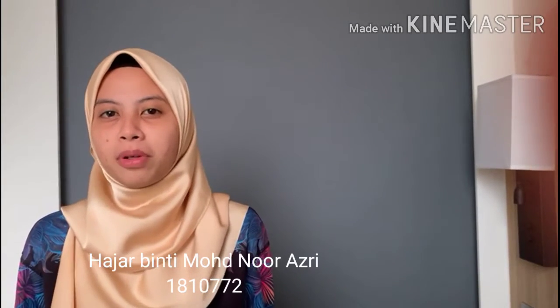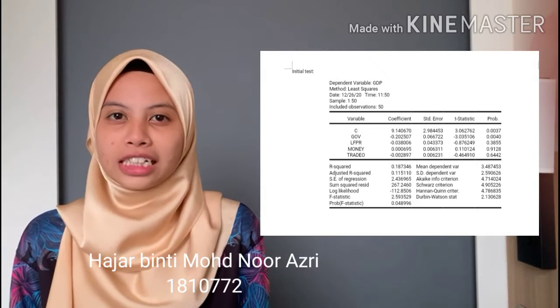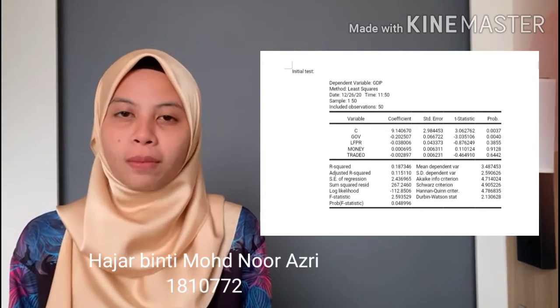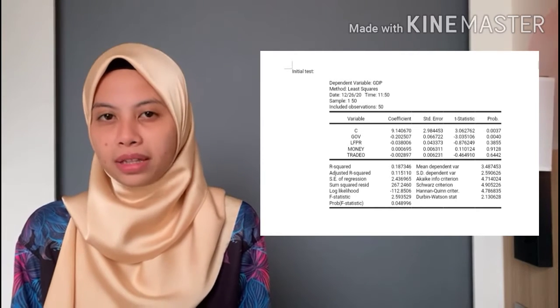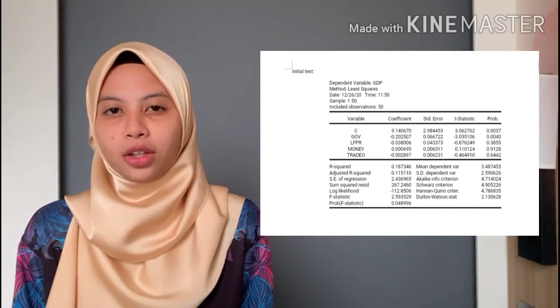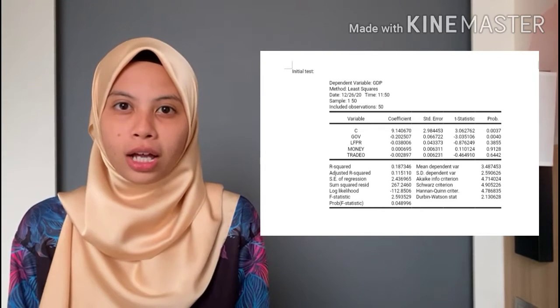After constructing the multiple regression equation, we then run the equation in EViews to see the result. Shown are the coefficients, or the estimated values of the beta hats of the equation. C is beta hat naught, government is beta hat 1, LFPR is beta hat 2, money is beta hat 3, and TRADIO is beta hat 4, with GDP being the dependent variable.